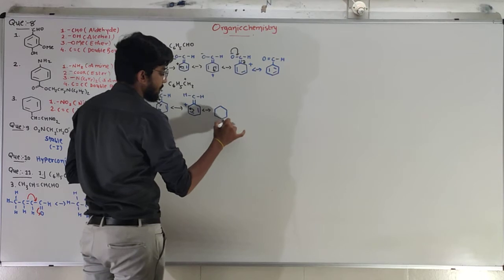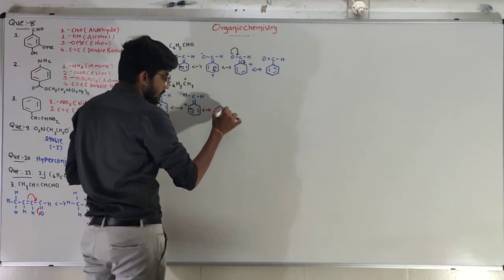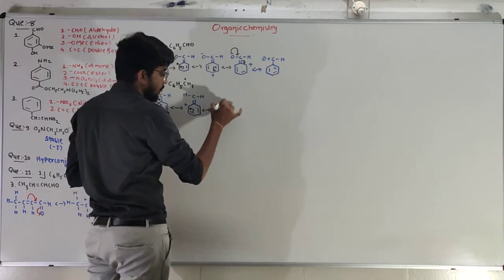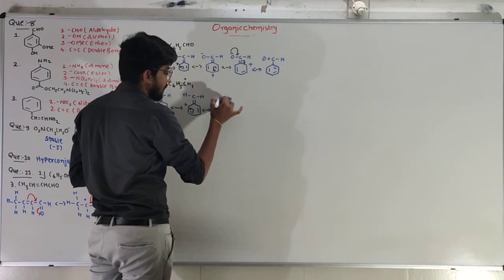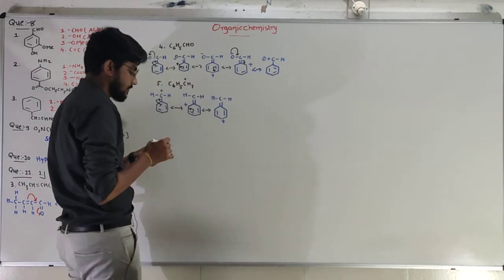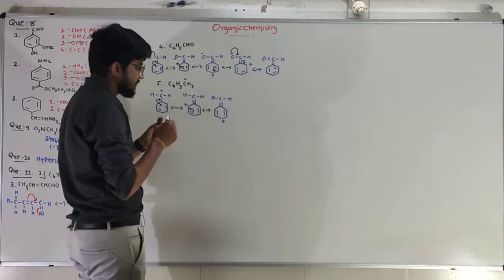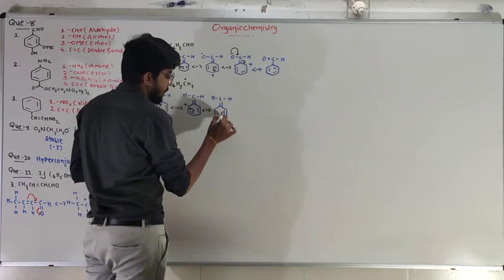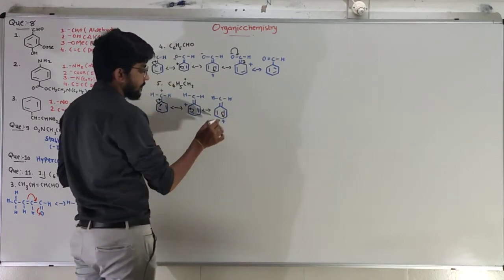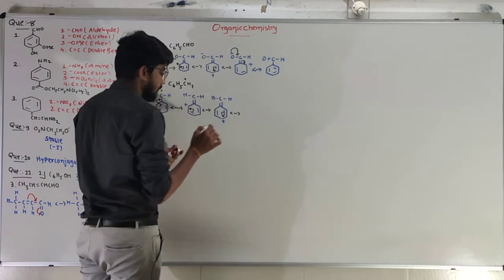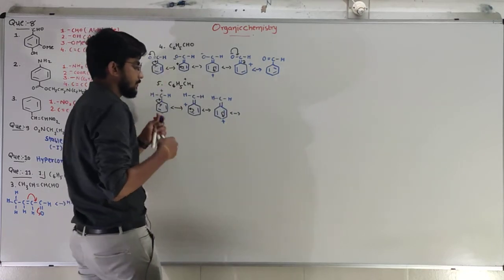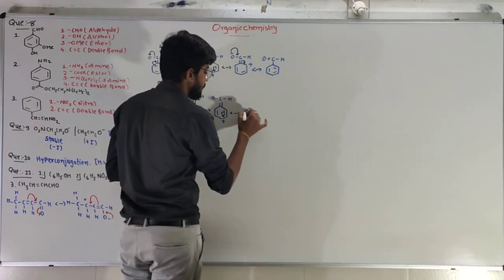That's why this carbon becomes plus. Double bond, double bond. Here, double bonded carbon with single bonded 2 hydrogens. Now same as the above, the pi bond will be transferred over here, and the plus charge will be over here. So the next resonance structure will be like this.